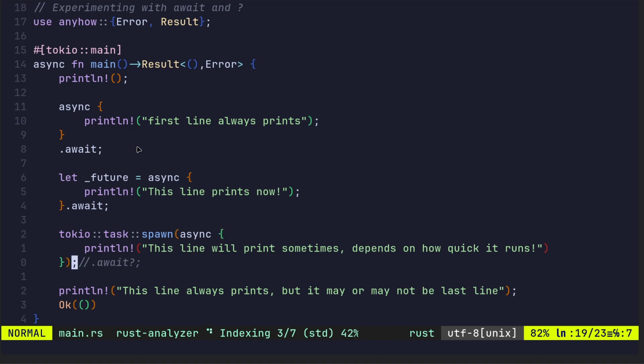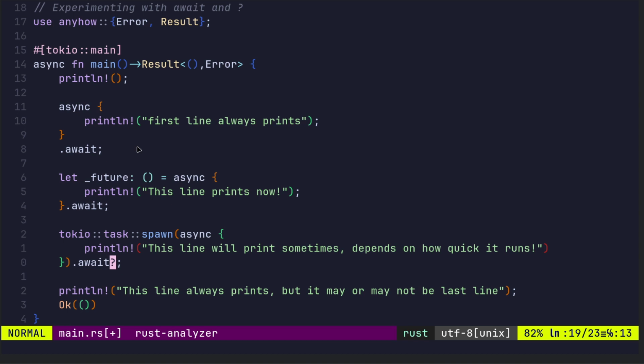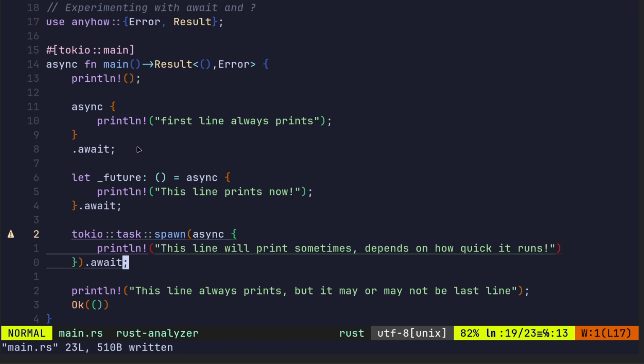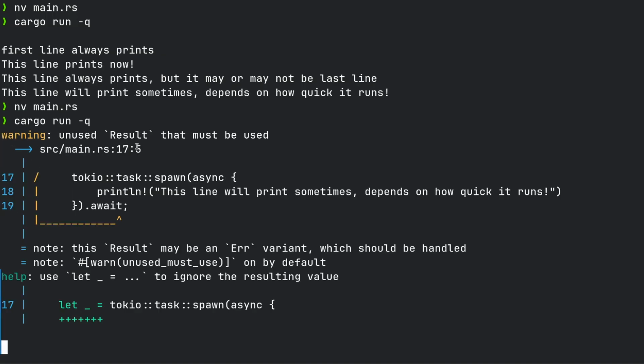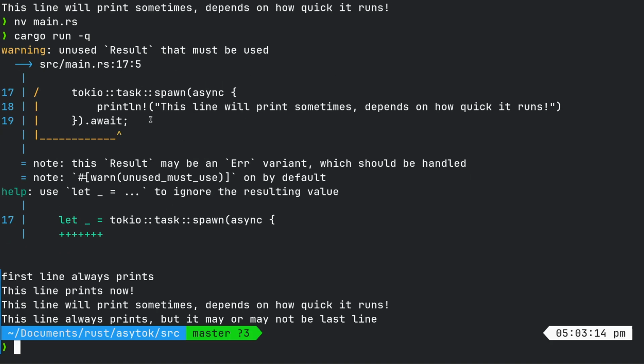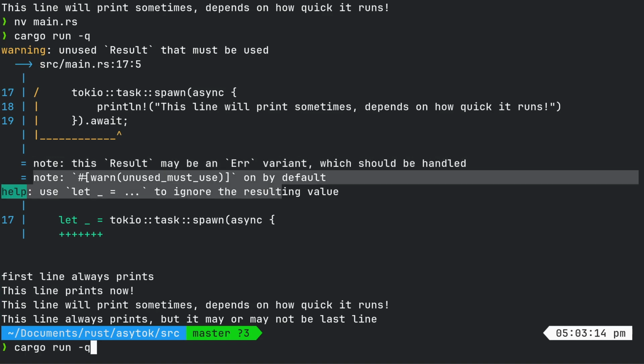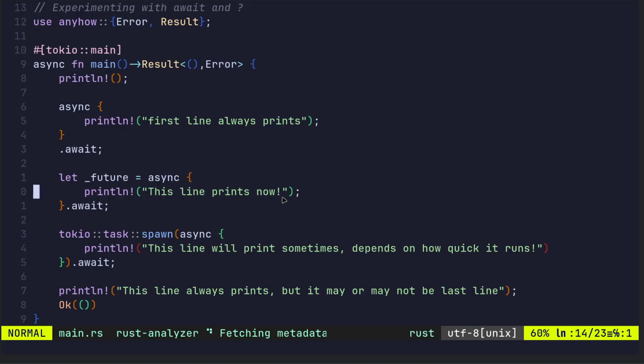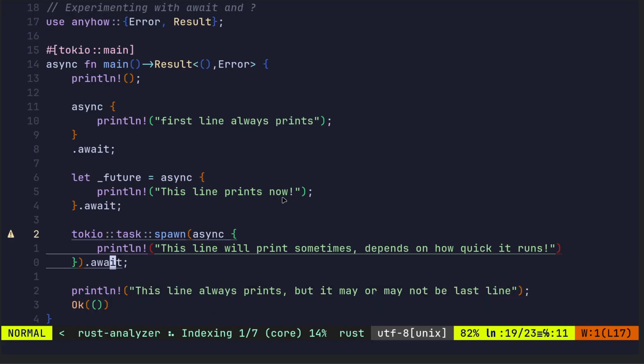we need to also put the await. There, I've added question mark. If I didn't use that, I'd need to have used unwrap. Let me take it out, and we get a warning. If I just run that, this result may be an error variant, which should be handled. So we go back here, and we'll put in the question mark, which basically bubbles up the error.